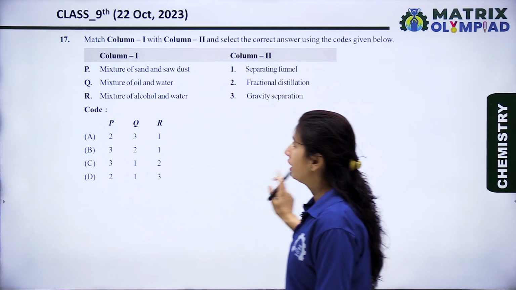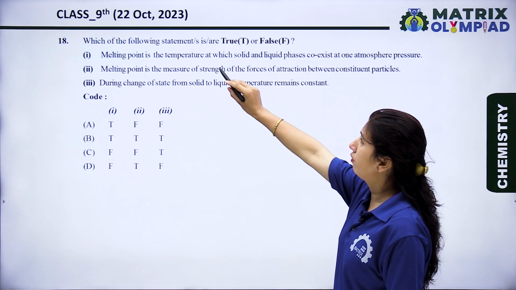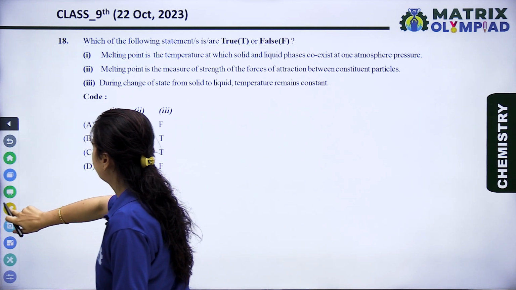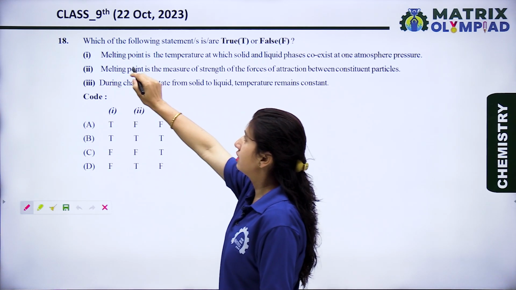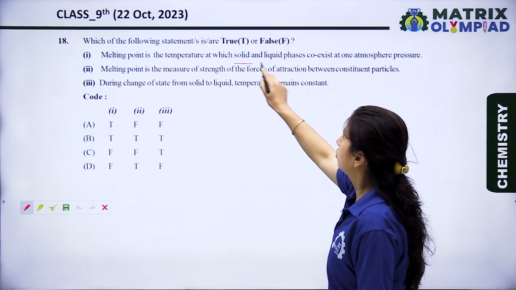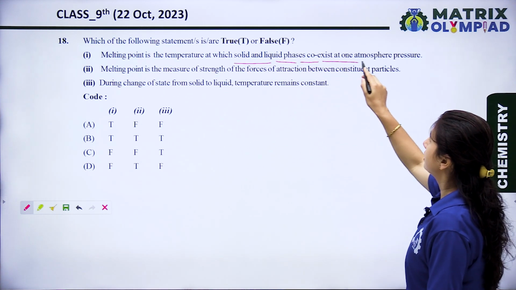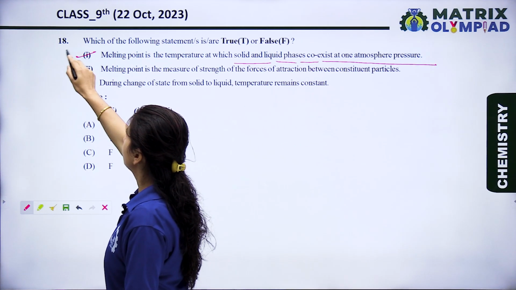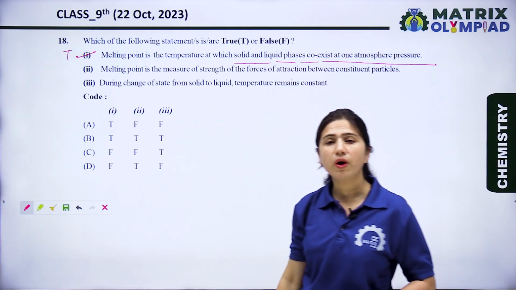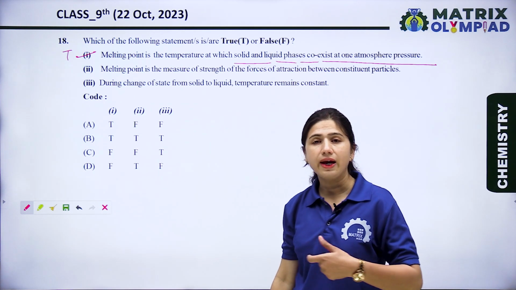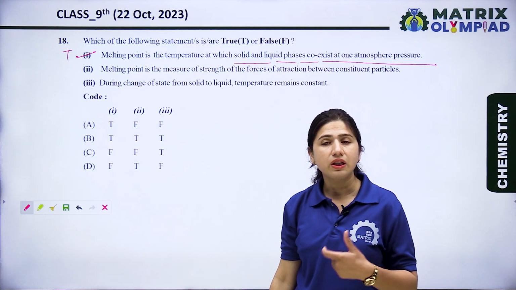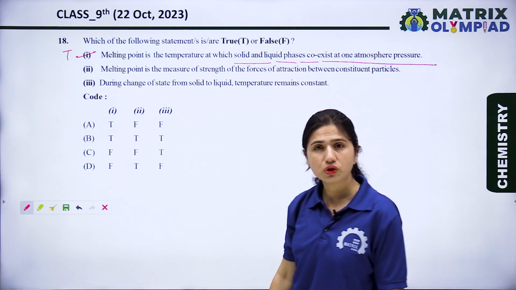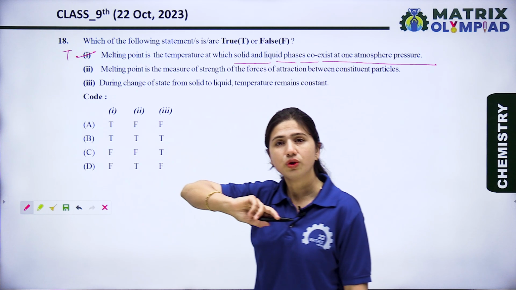Now let's see the next question. Which of the following statements are true or false? First is melting point. Melting point is the temperature at which solid and liquid phases coexist at 1 atmospheric pressure. This is completely a true statement, because melting point is a temperature where solid and liquid phases are present in equilibrium with each other. So the first statement is a true statement.